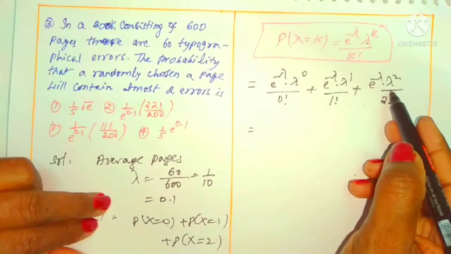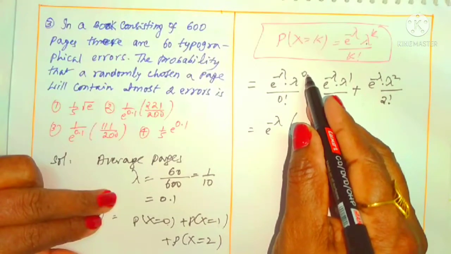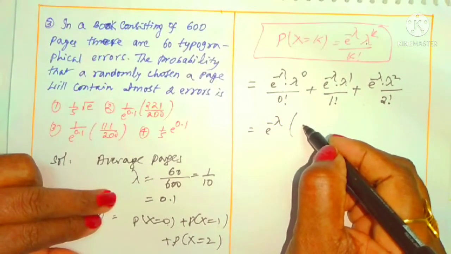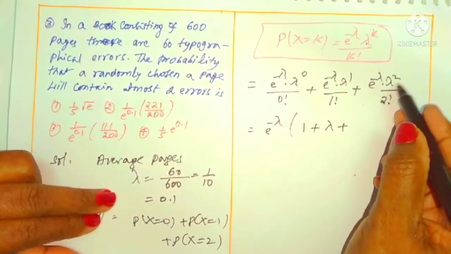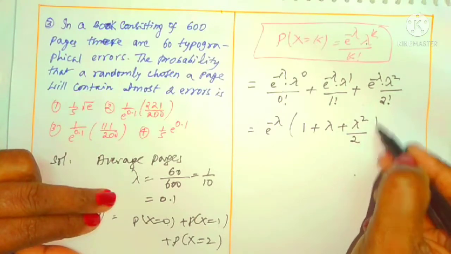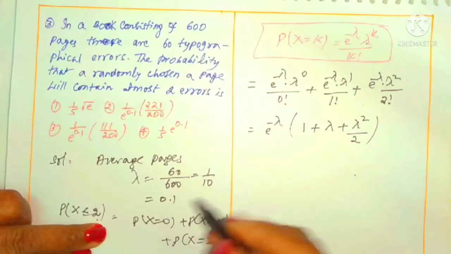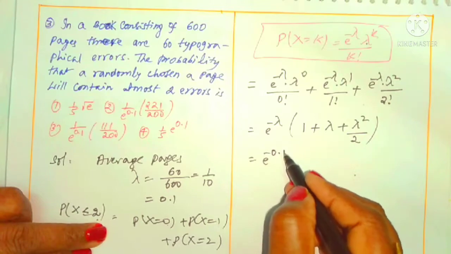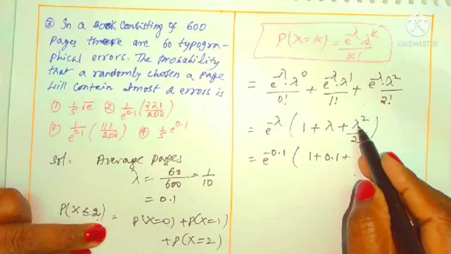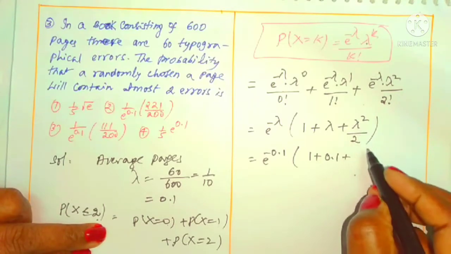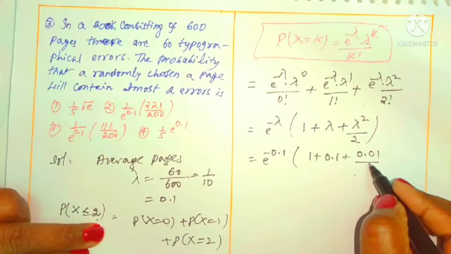So from all these three terms, e power minus lambda is taken out as common. What is left over here? Lambda power 0 by 0 factorial is 1, plus lambda power 1 by 1 factorial is lambda, plus lambda square by 2 factorial. Now you can substitute lambda value. What is the lambda value? Sorry, 0.1, substitute there. E power minus 0.1 of 1 plus 0.1 plus lambda square by 2, that is 0.1 whole square means 0.01 by 2.